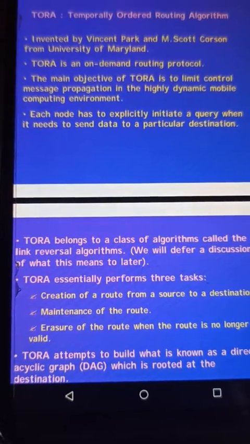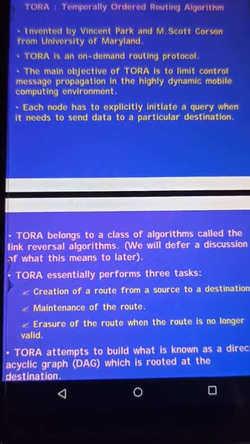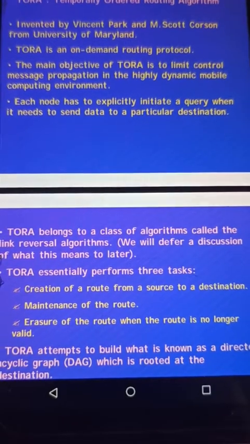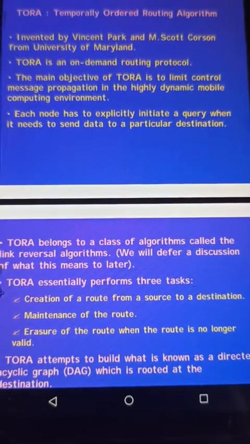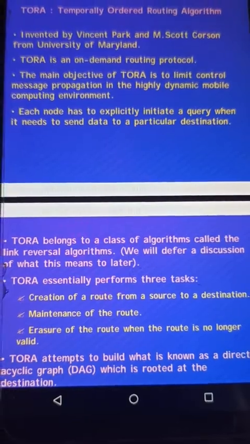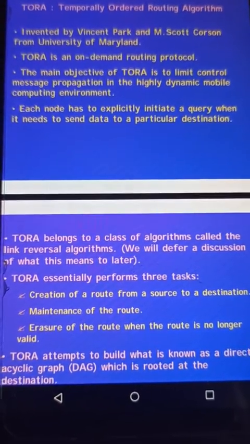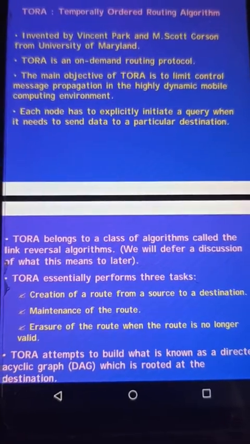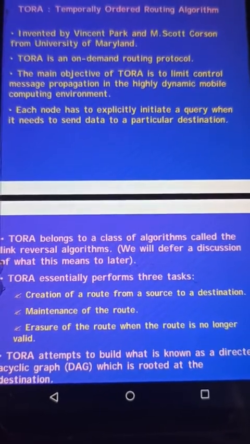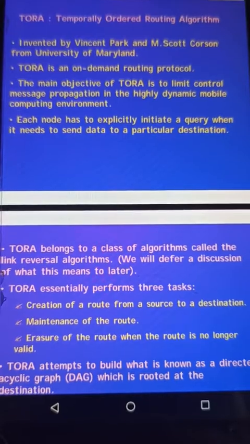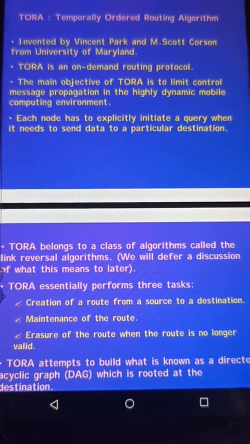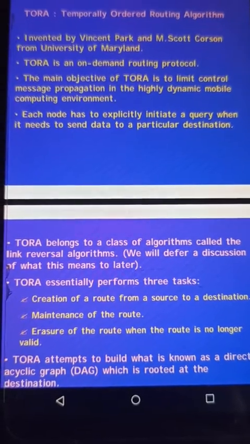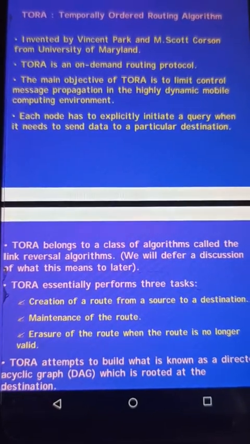TORA. It was invented by Vincent Park and M. Scott Corson from the University of Maryland. TORA is an on-demand routing protocol. The main objective of TORA is to limit control message propagation in the highly dynamic mobile computing environment. Each node has to explicitly initiate a query when it needs to send data to a particular destination.